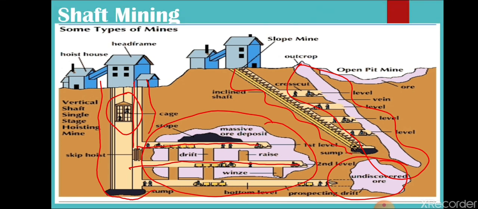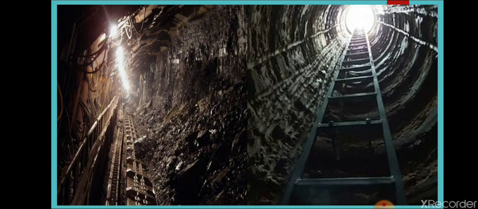Coal mines you have seen. As you can see here, mines are there, and they have made the tunnels and the stairs to go into these tunnels. Miners used to work in these tunnels with the help of oxygen and lights. So this is shaft mining or underground mining. This mining is practiced when the mineral is found deep under the earth surface.